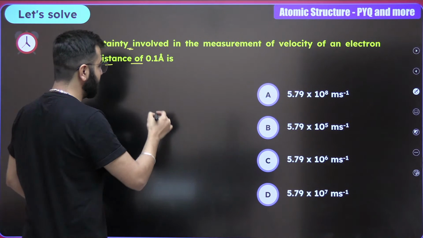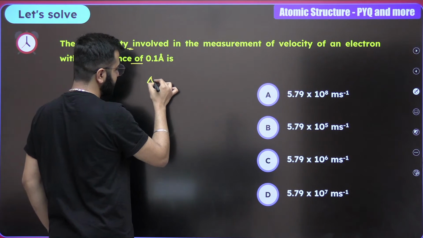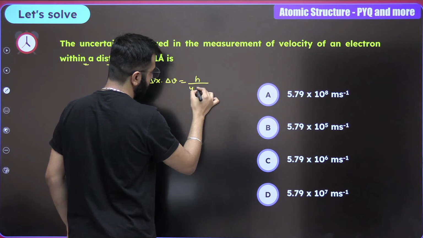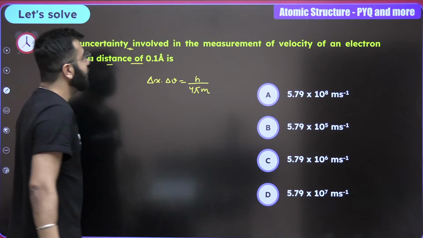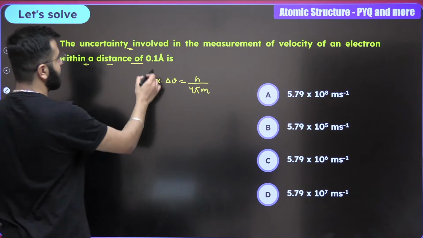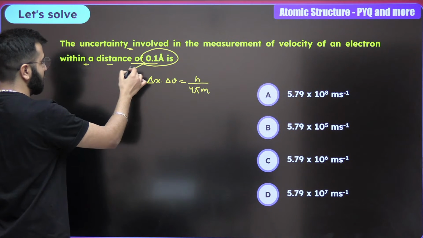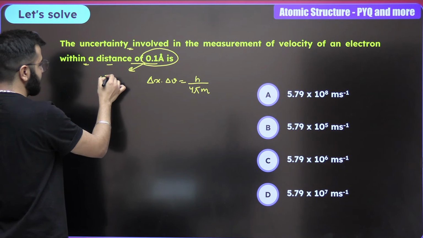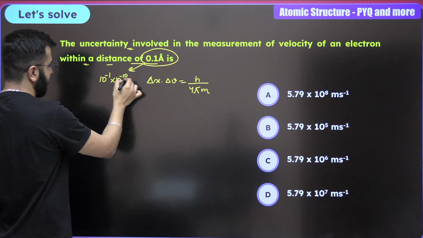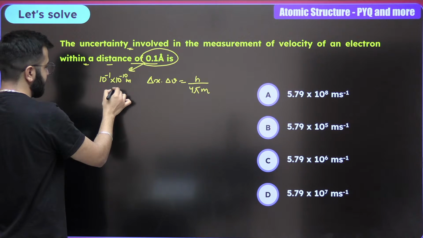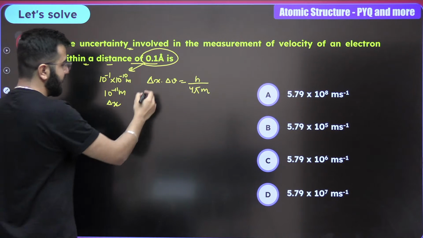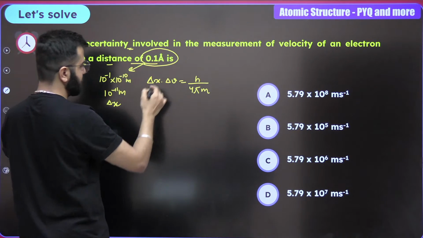The formula you have to use is delta x dot delta v equals h upon 4 pi m. 0.1 Armstrong is 10 raised power minus 1 into 10 raised power minus 10 meters, so 10 raised power minus 11 meters. That is the delta x value. Delta x is given to you. You have to look for the velocity, delta v.